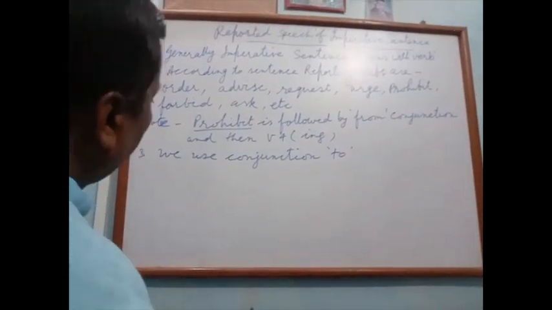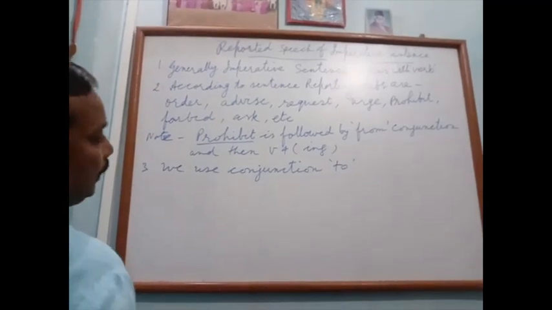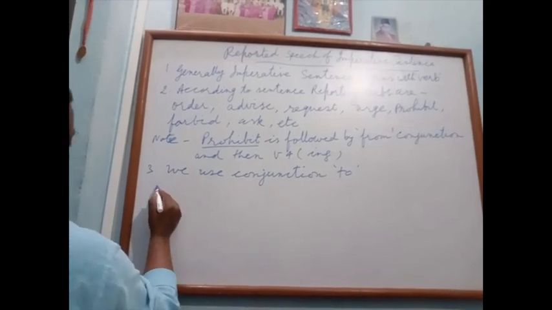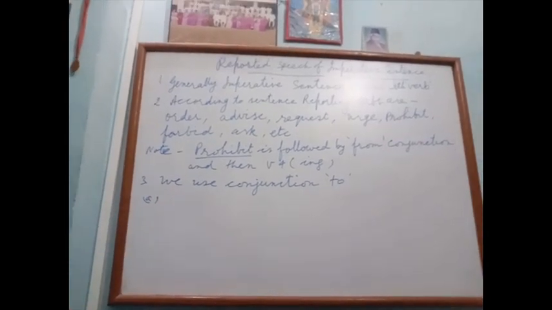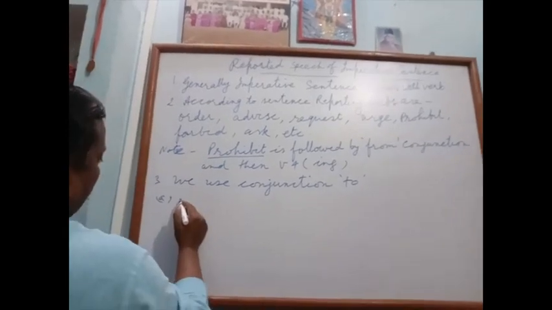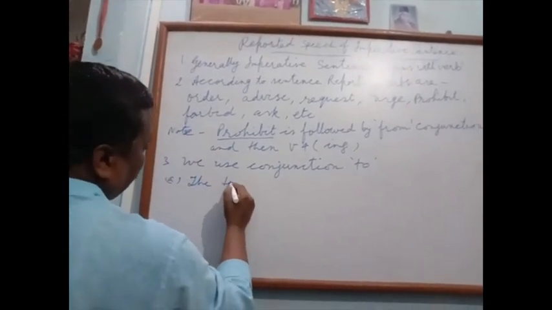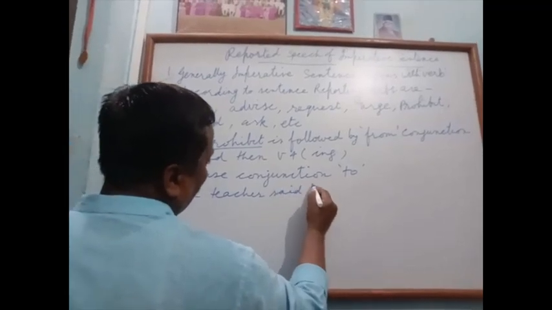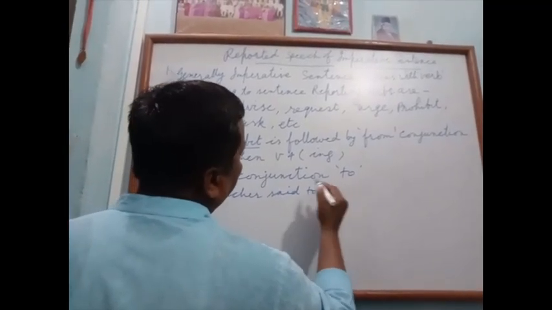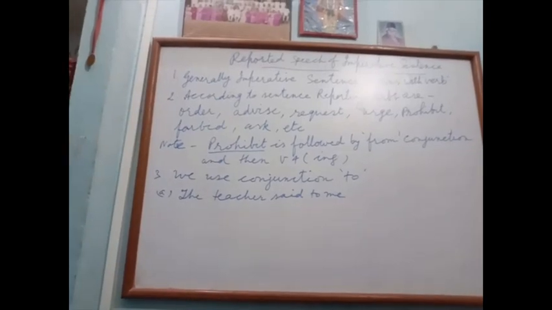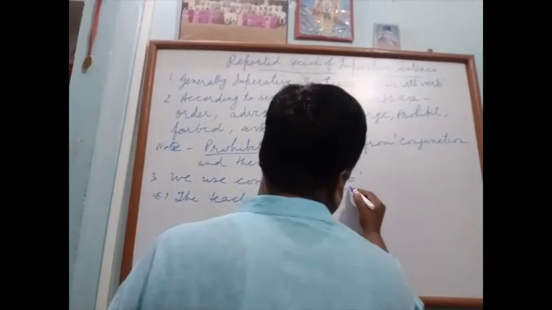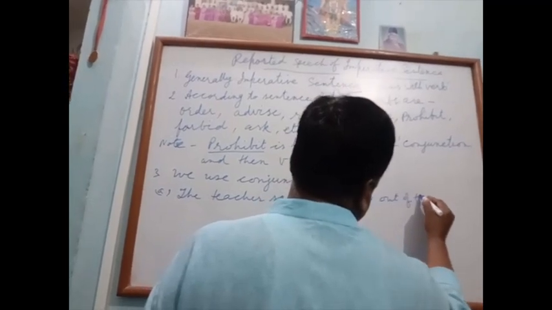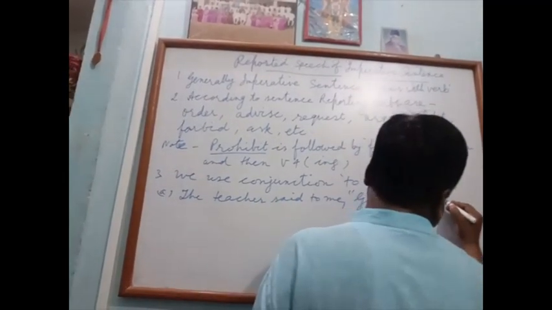Okay, now take some examples. The teacher said to me, go out of the classroom.